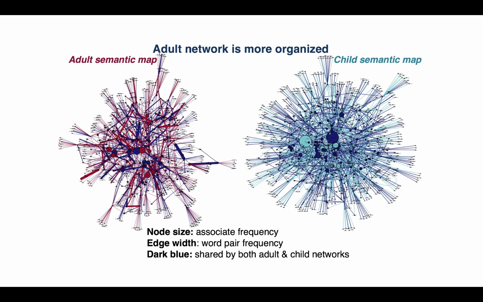With the free association data, we mapped out the semantic networks for adults in red on the left and children in turquoise on the right. Here, the nodes are cues and associates, or responses, and their size signifies associate frequency, so how many times participants responded with that associate. Similarly, the edge width signifies the frequency of that cue to associate pairing. And finally, the dark blue nodes and edges are shared across networks, while the red and turquoise are unique to their respective age group. Given their lower number of thicker edges, you can tell that the adult network is more consistent and organized when compared to the child network, which is quite noisy.